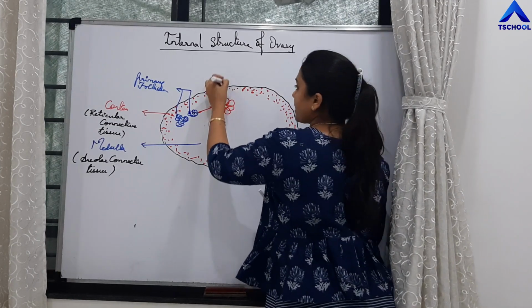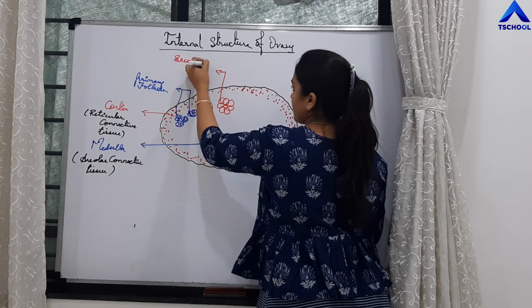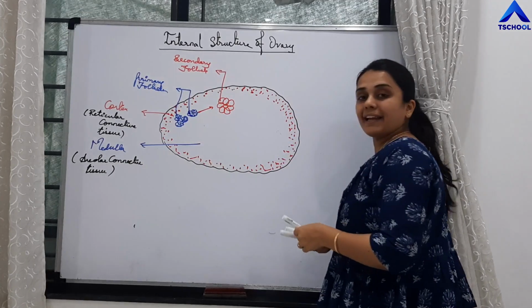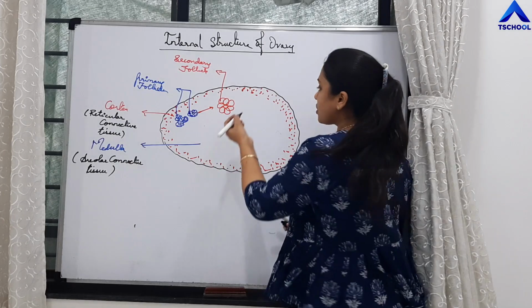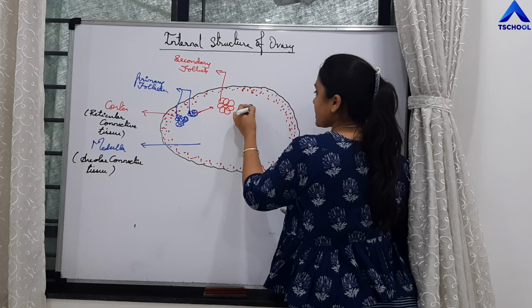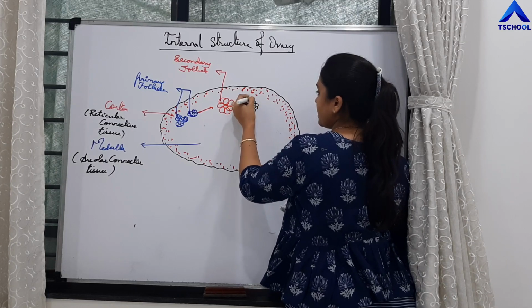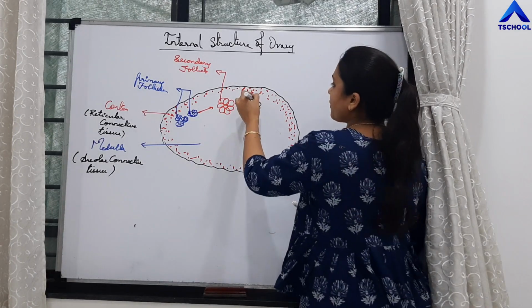So this is secondary follicle, right? Again, this secondary follicle enlarges to give rise to tertiary follicle, right? So there will be development of layers of cells.